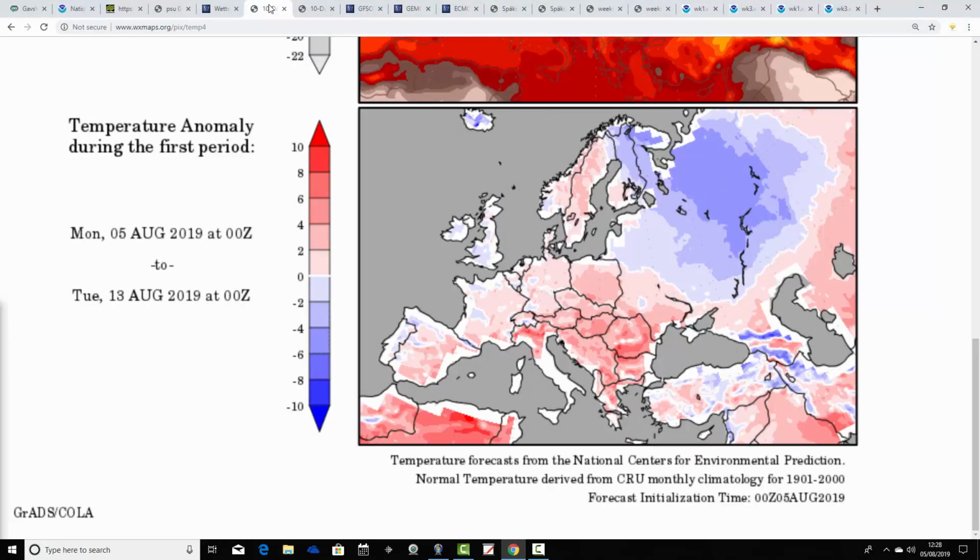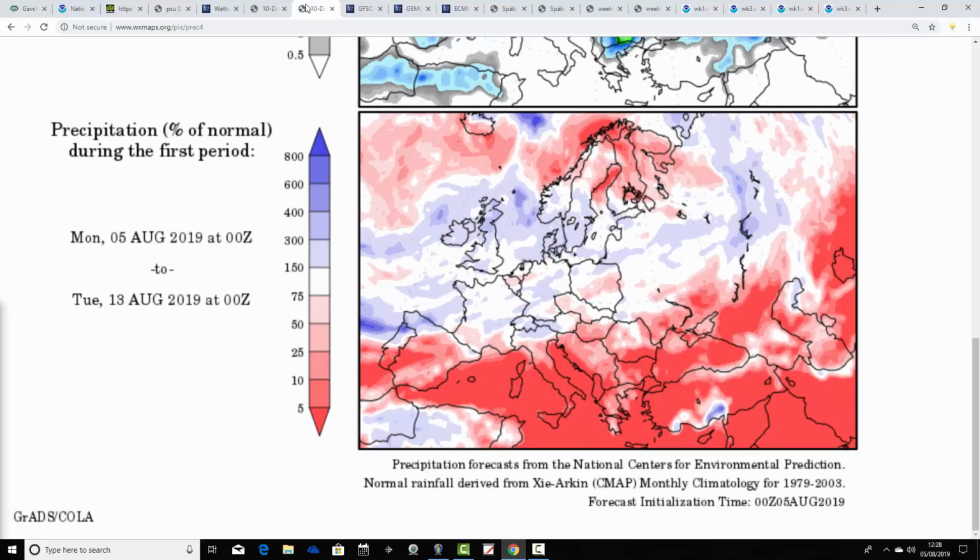Temperature anomalies from the 5th to the 13th of August. Average to a little bit below average. Does look rather cool in the week ahead, and also wetter than average. Hardly a surprise given that ensemble we were just looking at. So this is a precipitation anomaly from the 5th to the 13th of August, and it is generally wetter than average through most parts of the country, particularly so in the north and west.